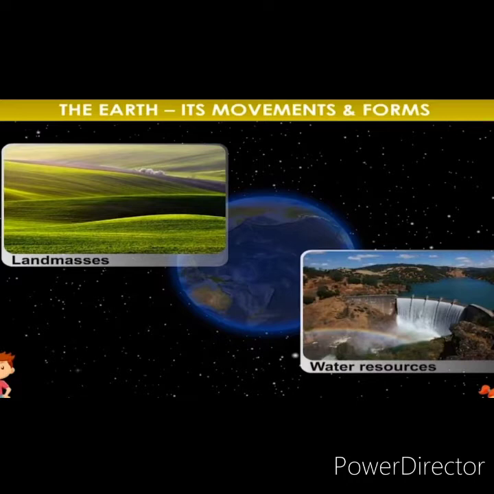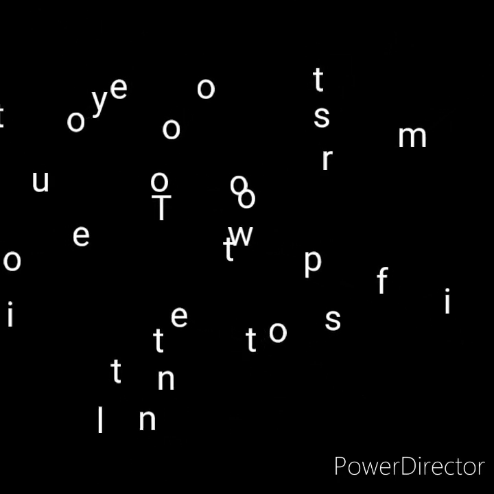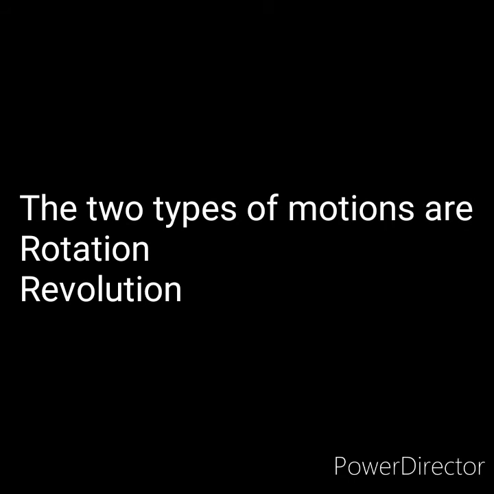Now, who was the person who first said that the earth was moving around the sun? His name was Nicholas Copernicus. You need to learn the name. You need to remember the name for your general knowledge also. Okay. Now, when we are discussing in the chapter, Nicholas Copernicus told that earth was moving around the sun.